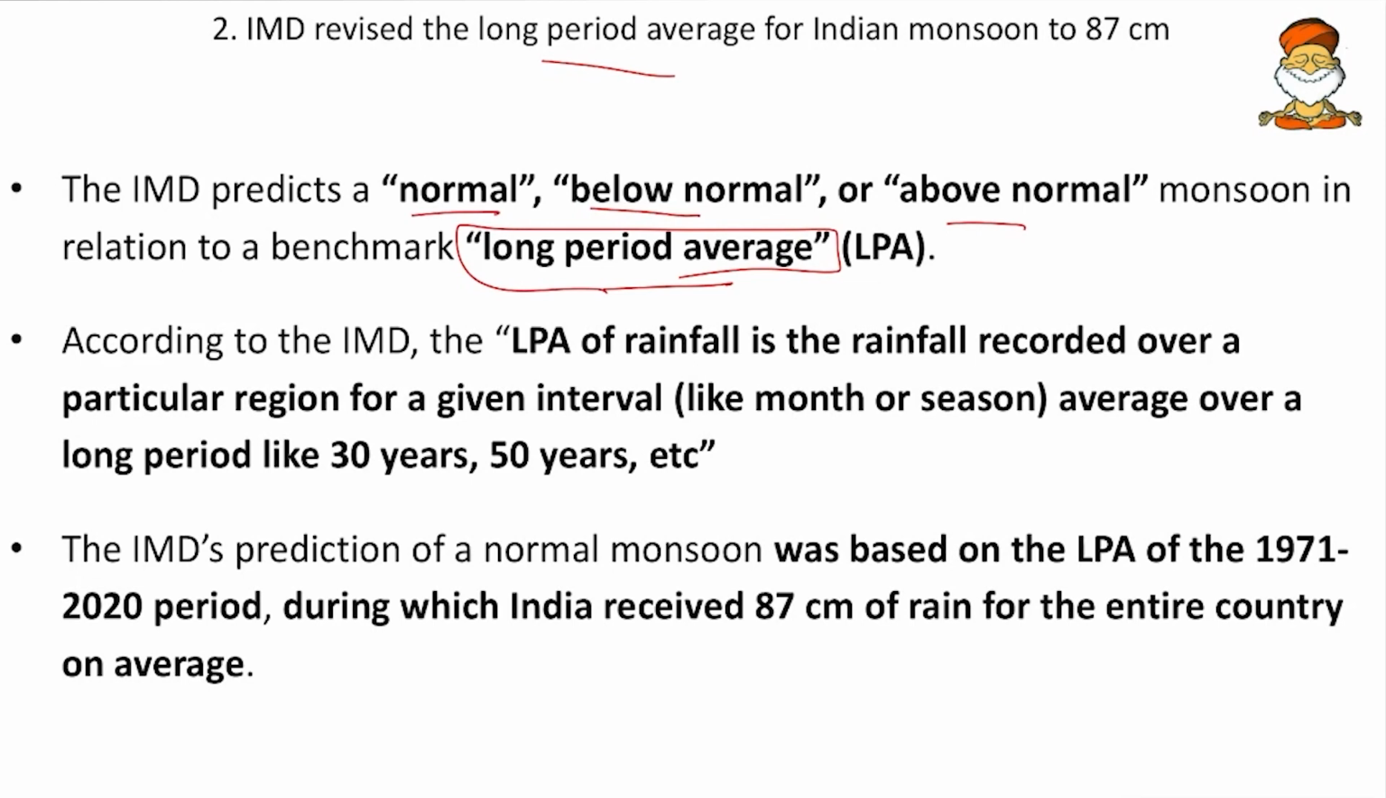Then according to IMD, the LPA of rainfall is the rainfall recorded over a particular region for a given interval, that is over a period like 30 to 50 years. So over 30 to 50 years, what is the average? That is being taken up. And the IMD's prediction of normal monsoon was based on the long period average of 1971 to 2020 period, during which India received 87 centimeter of rain for the entire country on average. So mark this period, that is 1971 to 2020. So for that period, 87 centimeters was the average, and now that is considered as LPA.